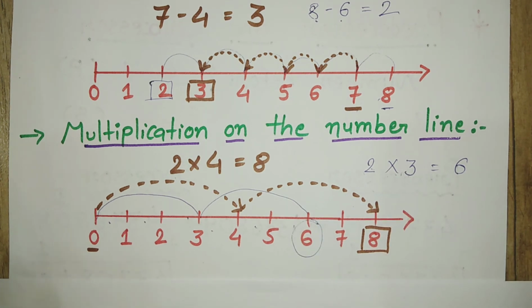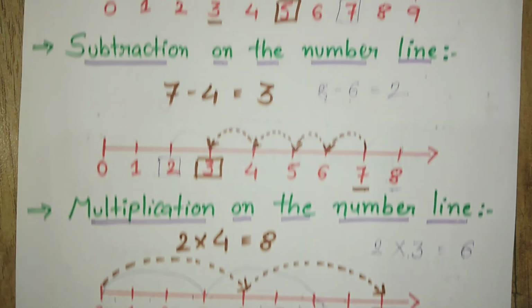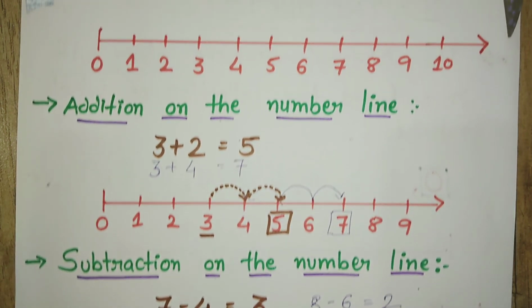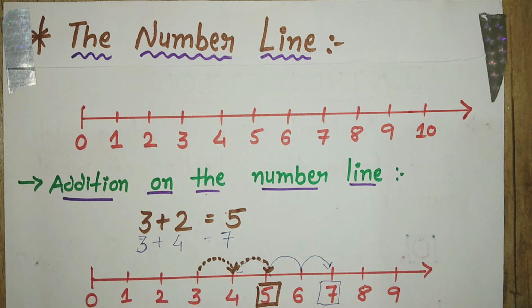This is how to do addition, subtraction and multiplication on the number line. So here we have completed the introductory part that we are using in exercise 2.1.